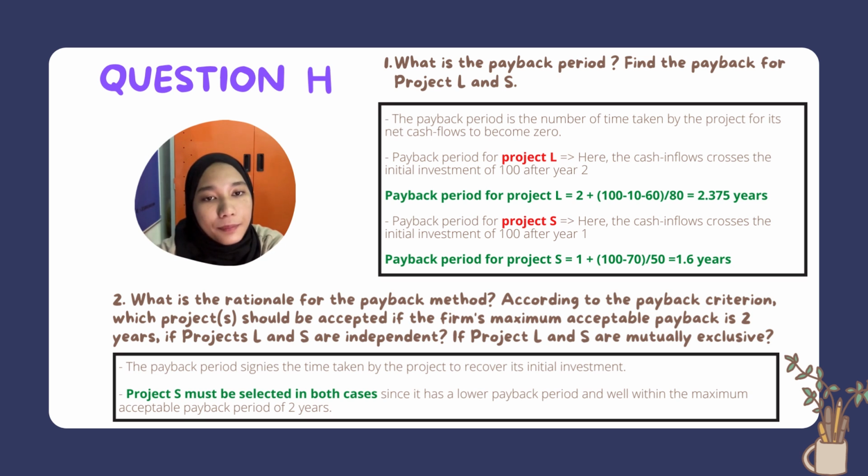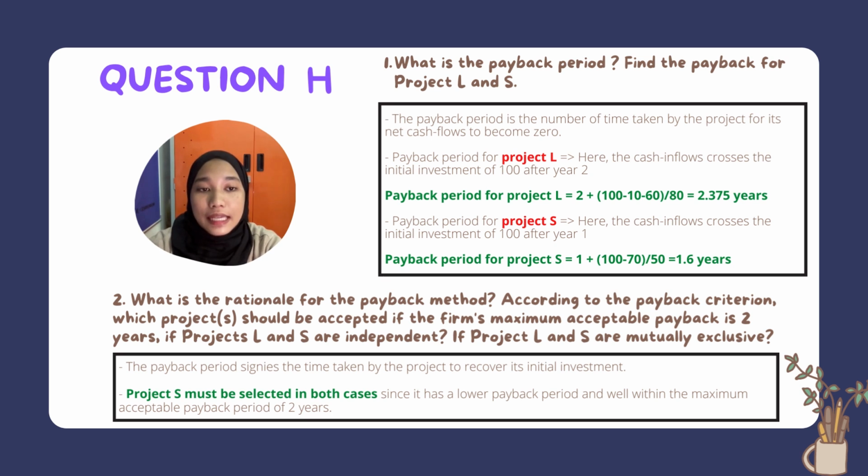To calculate the payback period for project L: 2 plus in bracket 100 minus 10 minus 60, divided by 80, equals 2.375 years. For project S, the cash inflows cross the initial investment of 100 after year 1. To calculate the payback period for project S: 1 plus in bracket 100 minus 70, divided by 50,